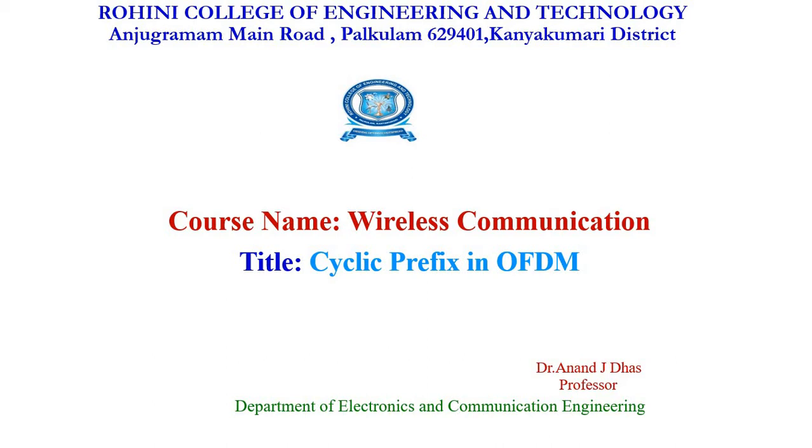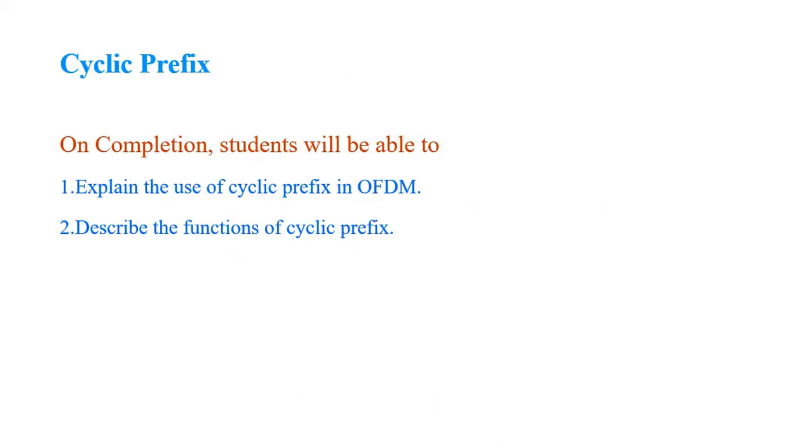OFDM is one of the advantageous methods of transmitting information from one place to another. That is considered one of the important terms. Now in that scenario, if you think about transmitting more data, high data rate transmission, we can do it in parallel with the concept of OFDM, that is orthogonal frequency division multiplexing.